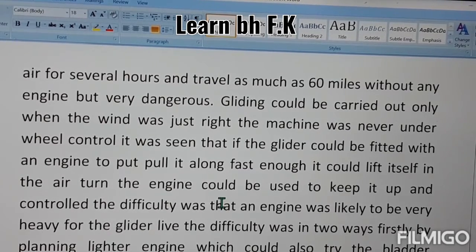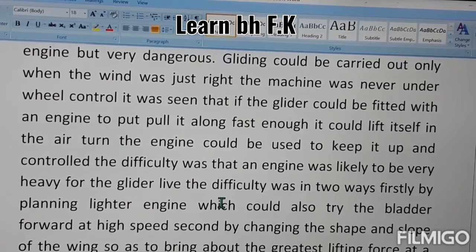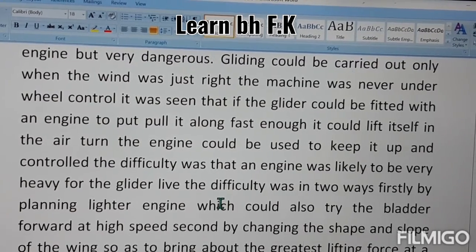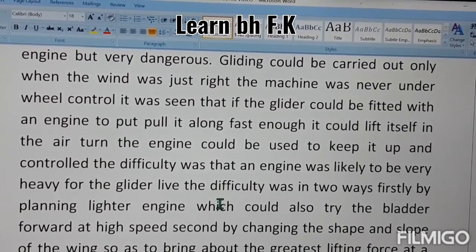The difficulty was overcome in two ways. Firstly, by planning a lighter engine which could drive the glider forward at high speed. Secondly, by changing the slope and shape of the wing. So these were the different difficulties at the start, of how to make that gliding machine.